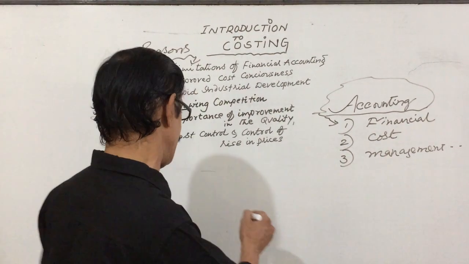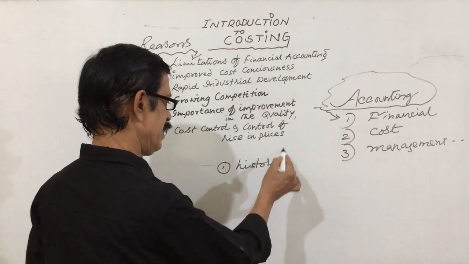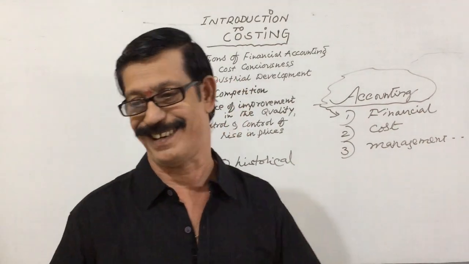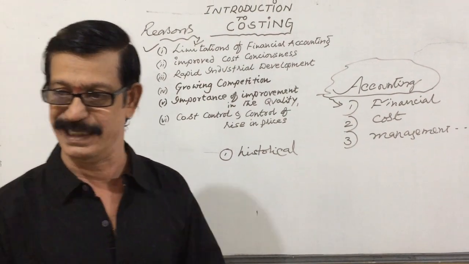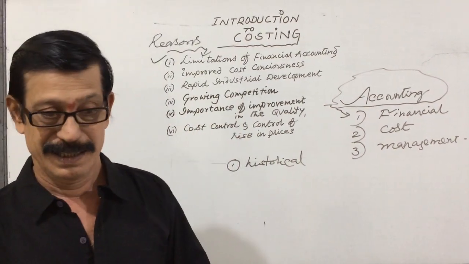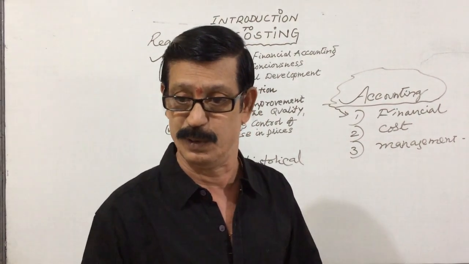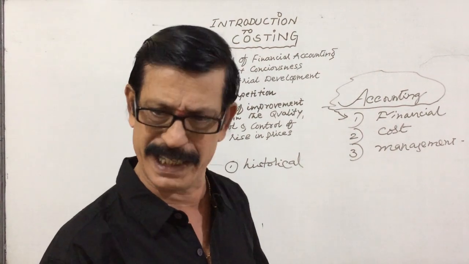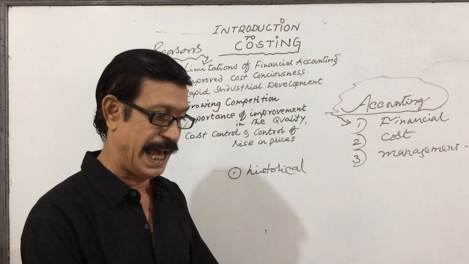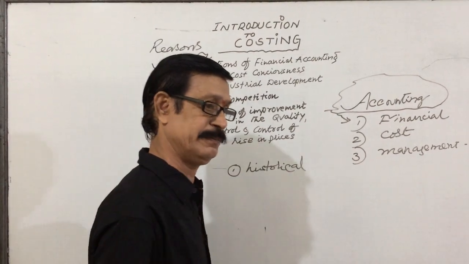The financial accounting system is a historical system. What does it mean? Historical system means what happened, that only is recorded. In financial accountancy, all the transactions that happened are recorded. What will happen in the next moment or tomorrow or in the coming period, we don't know. There is no planning, no forecasting, no estimating, no decision making, no budgeting and so on. That's why financial accounting is a historical system.